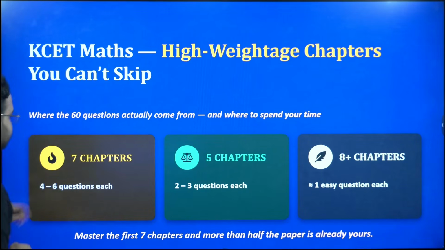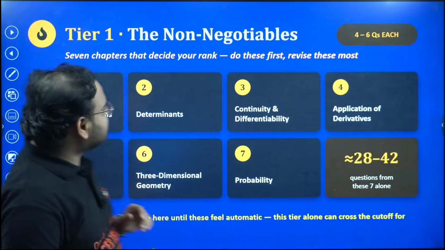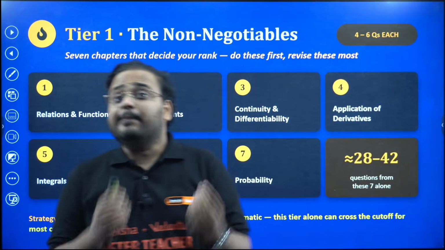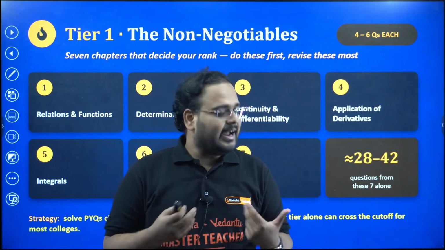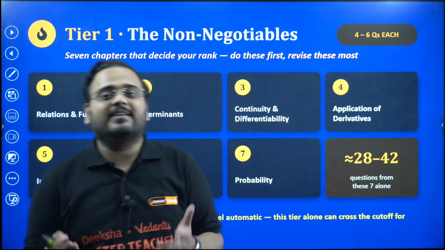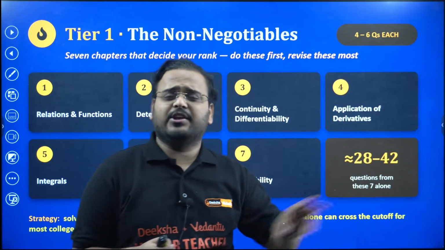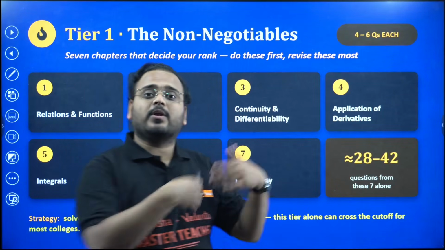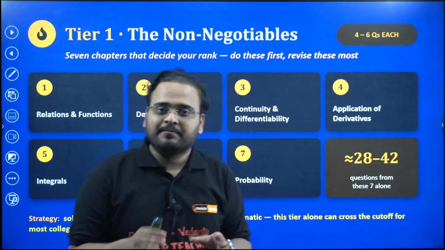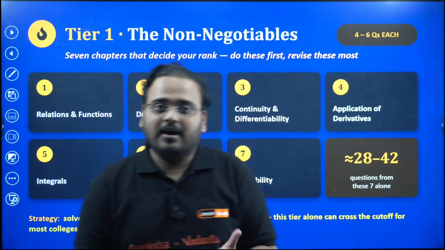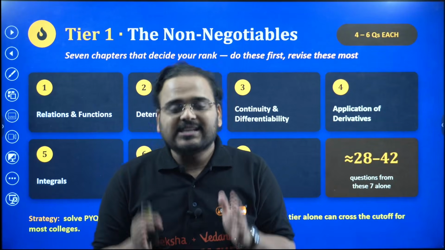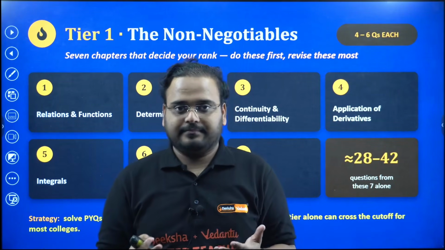Okay, let's see. First things first, let's look at the non-negotiables, meaning the chapters which cannot be skipped. I know you all have felt that way: sir, why can't we skip a chapter like integration? Let's skip some other difficult chapters as well, and I'll score in the easier ones. But I'm telling you, don't worry, I'm here to teach you the entire maths. So when I teach you even integration or other chapters, things will be easier and better. That much I can say.